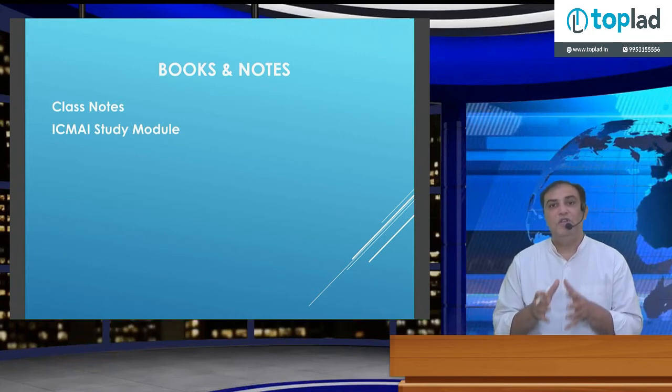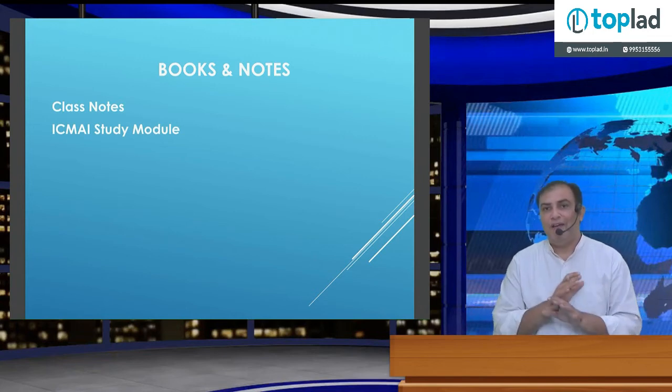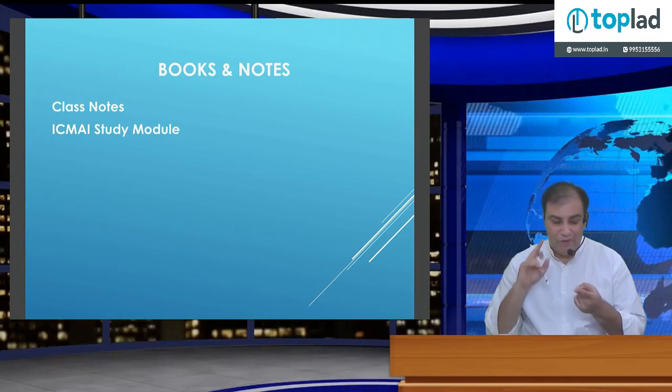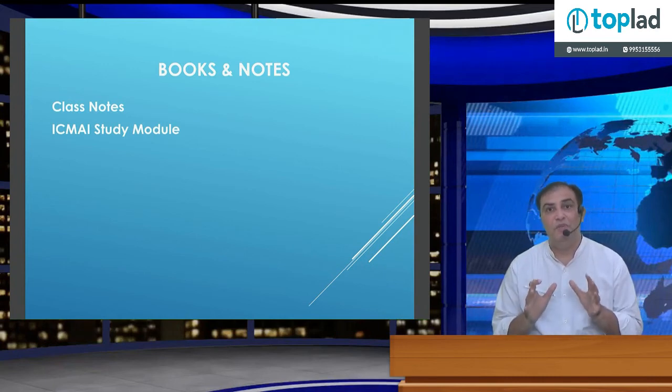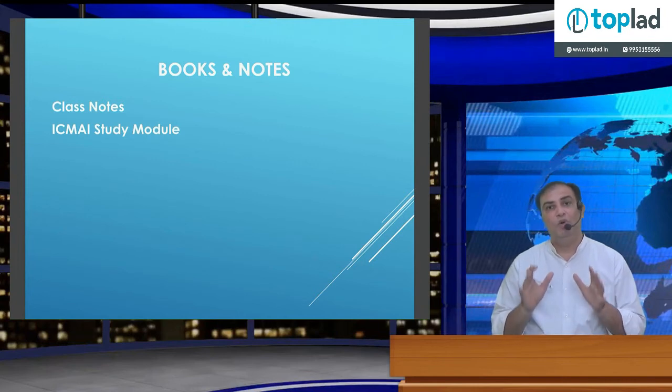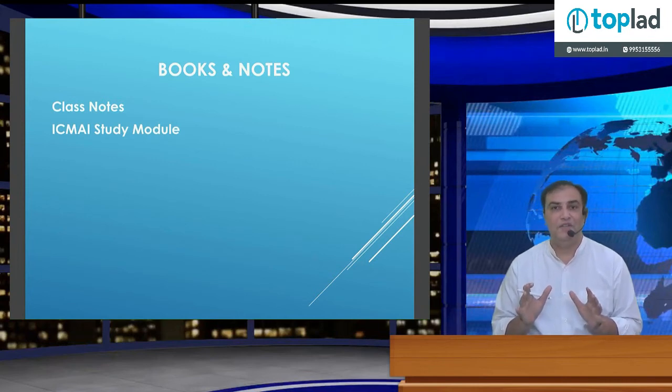So our study shall be based on the Institute study module. You don't have to purchase any book from the market. You don't have to purchase a scanner from the market. You don't have to purchase any reference book from the market. The Institute study module is more than sufficient to score more than 75% marks in the tax paper.